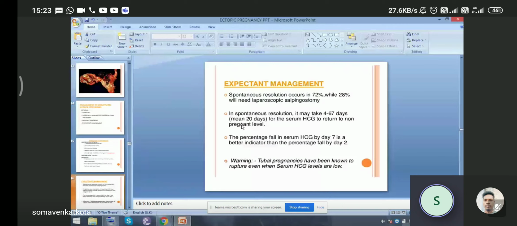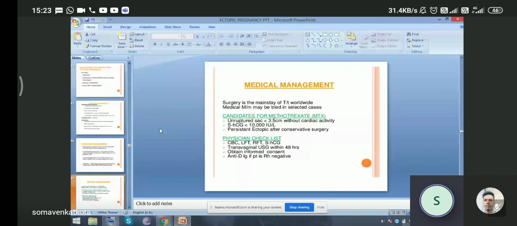So what is the medical management? Surgery is the mainstay of treatment of choice worldwide. Medical management may be tried in selected cases. Candidates for methotrexate: unruptured gestational sac of less than 3.5 centimeters without cardiac activity, and beta hCG should be less than 10,000 international units per liter. A persistent ectopic after conservative surgery is also a candidate for methotrexate management.